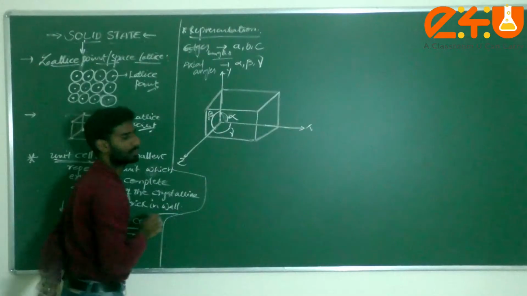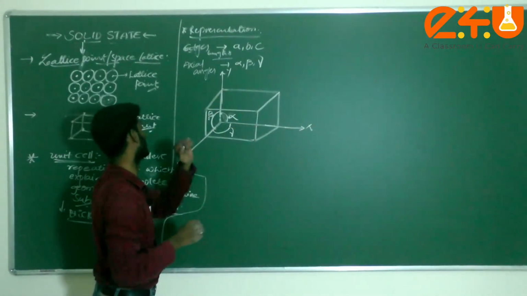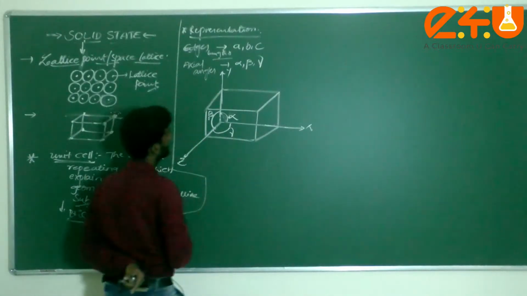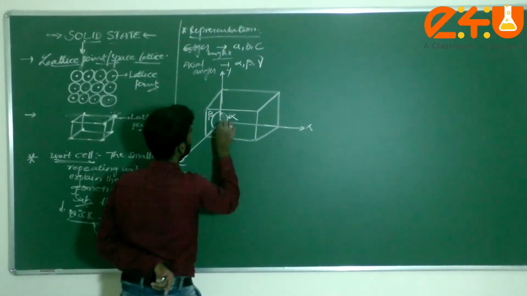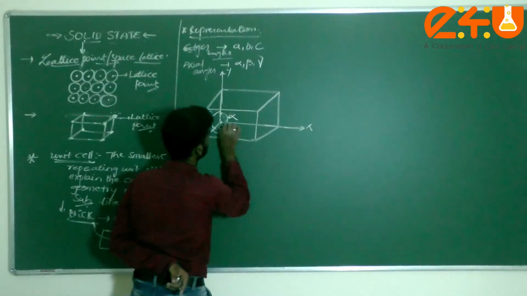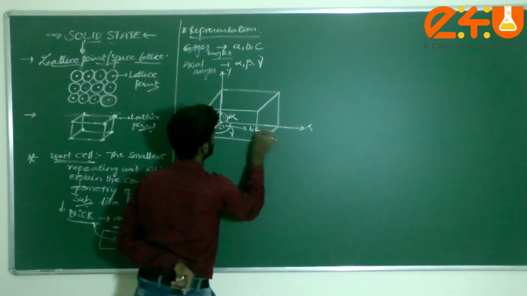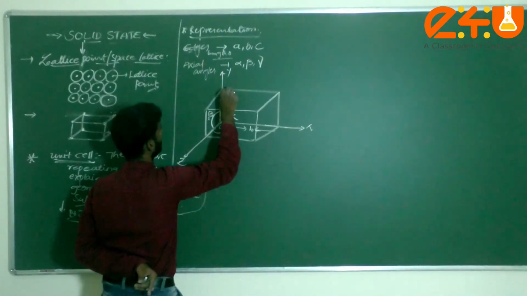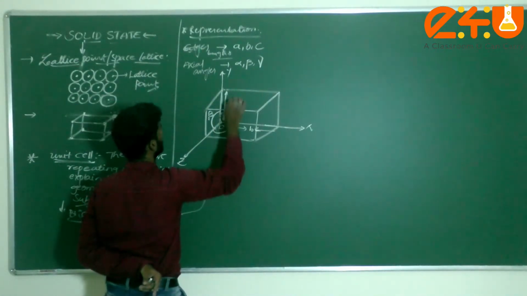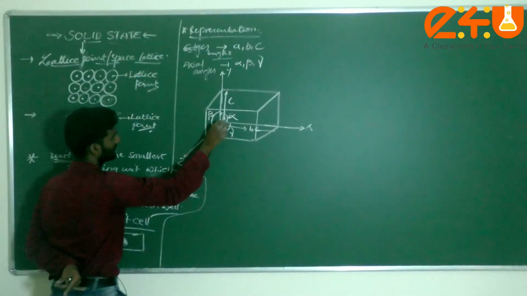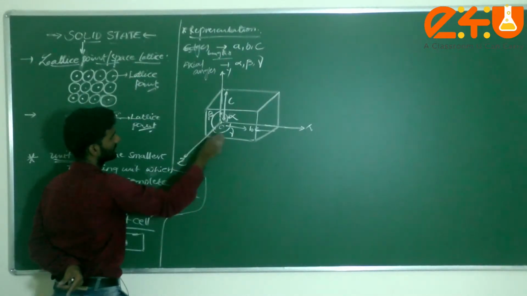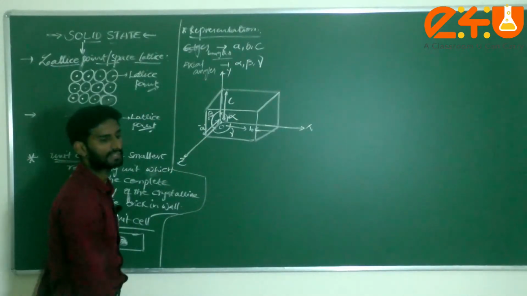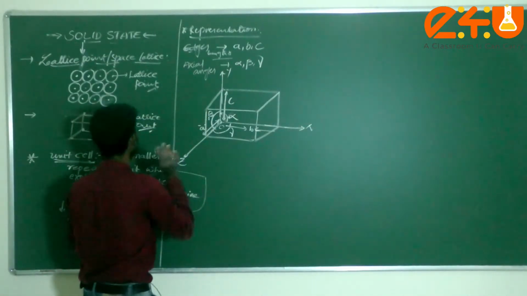This is the angle which shows between x, y and z. These are the axial angles. Next, I can consider some edge lengths. From the origin to here, I can consider this is b. From here to here, I can represent this as c. From the origin to this one here, I consider this as edge length a. This is the representation of the unit cell.